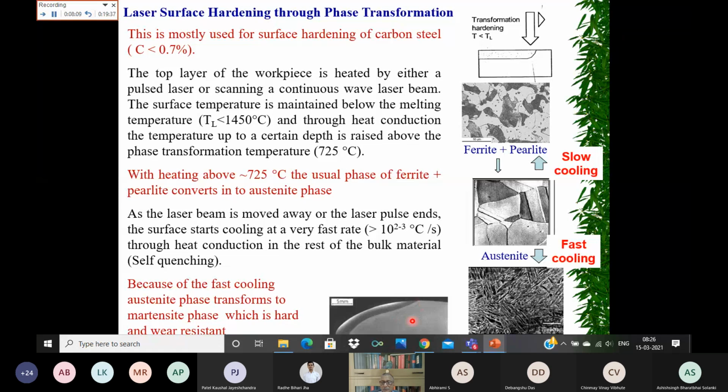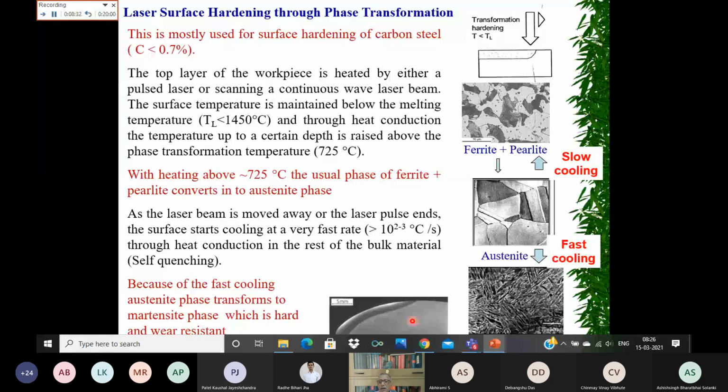So this is one way to increase the surface characteristics, by transformation hardening. It is used usually for carbon steel, where the carbon percentage is less than around 0.5%, 0.7% or so. Why do we say so?